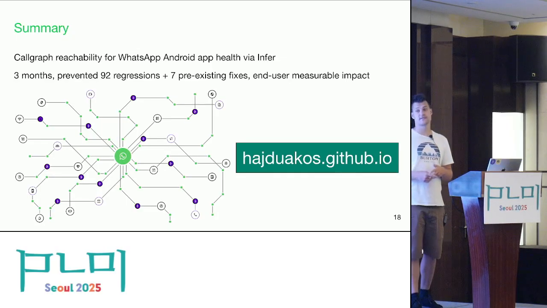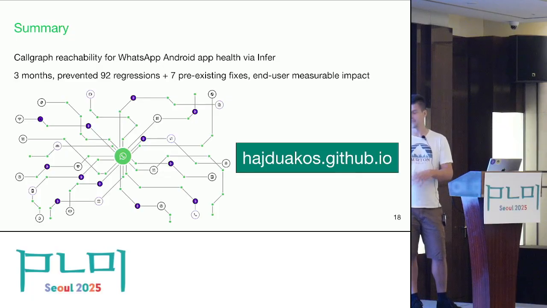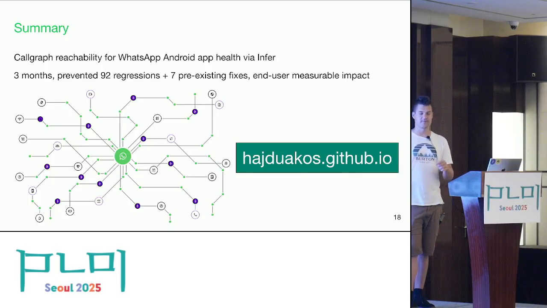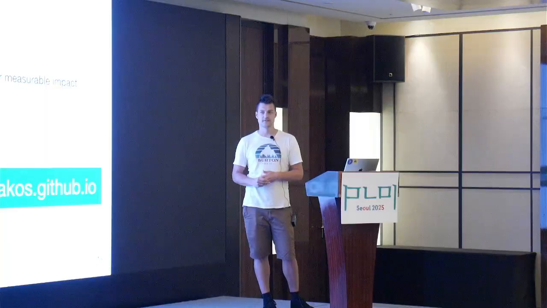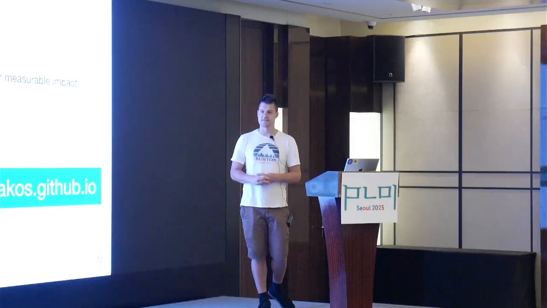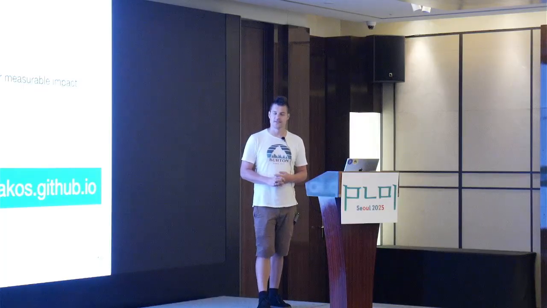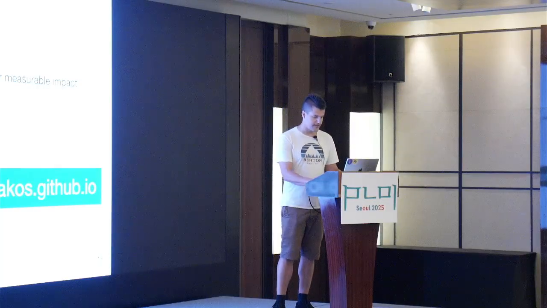And we have also seen examples where, for example, the app health team started to put in all these annotations, and then engineers outside of the app health team see that, oh, we now have these annotations and we can find these kinds of bugs. This is super useful. Let me put in some annotations into my own modules. We have seen these kinds of examples, which was very nice to see, because often in practice it's hard to motivate developers to use annotations and to use specifications, but here they were quite eager about it.